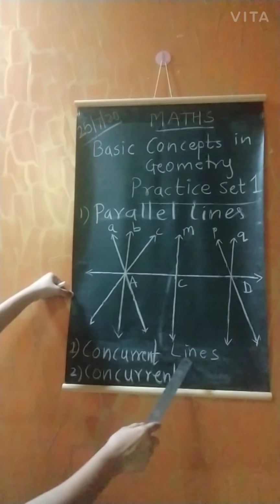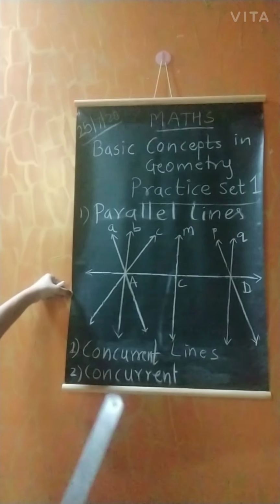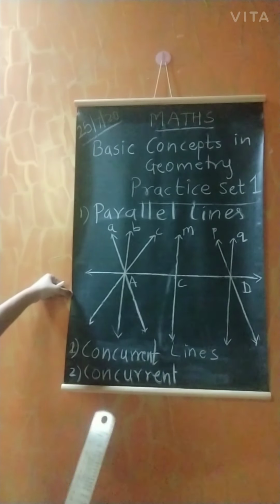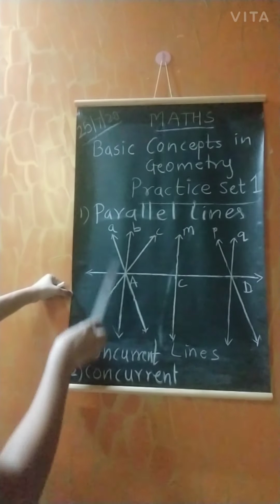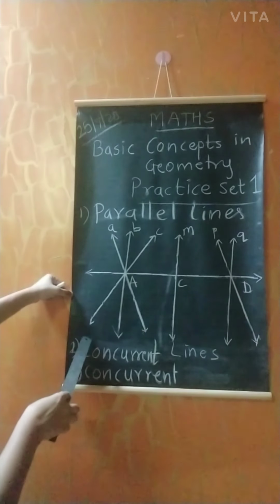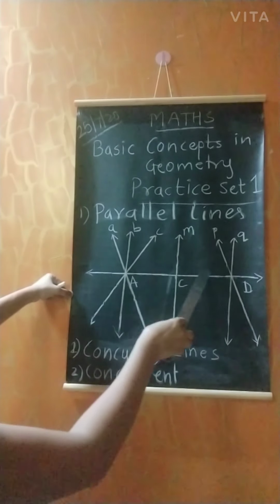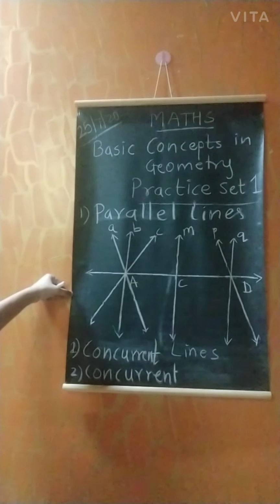Next is concurrent lines. As we know, lines which pass through one point are called concurrent lines. So here line A, line B and line C are the concurrent lines, and here line P and line Q are the concurrent lines.